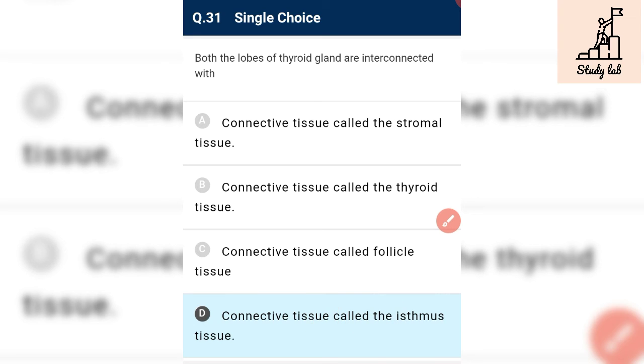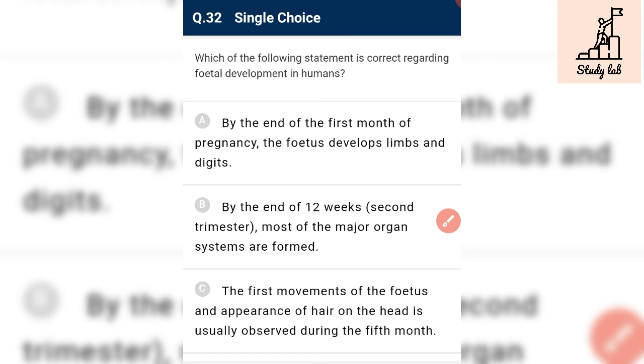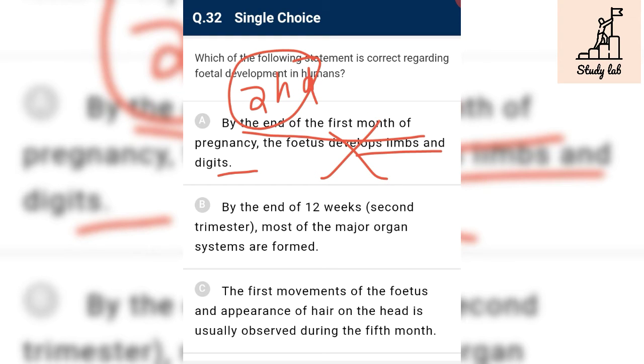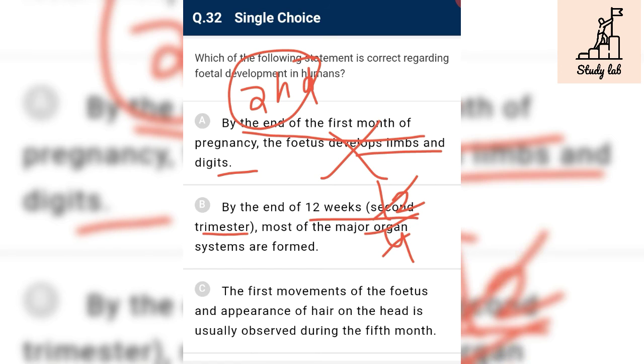Very important, thin. Okay. Which of the following statements is correct regarding fetal development in humans? By the end of the first month of pregnancy, the fetus develops limbs and digits. Limbs and digits develop in the second month and not in the first month, so this is incorrect. By the end of 12 weeks it is the second trimester. No, 12 by 4 is 3 months, that is the first trimester and not the second trimester, so it is incorrect.